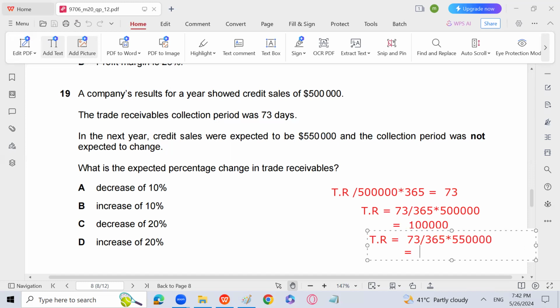It's quite easy, because 1 lakh may be considered as 100, and the answer you are going to get from the new credit sales, that will be the trade receivable. After deducting zeros, you can get the answer easily. 3 zeros, 10% increase. It means that it will come to 1,10,000. So this is how we are getting the 10% increase.